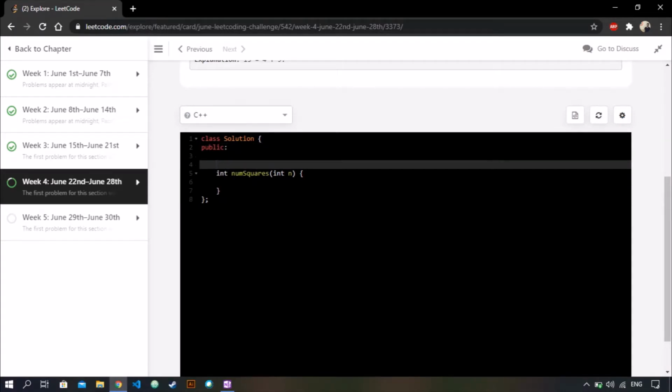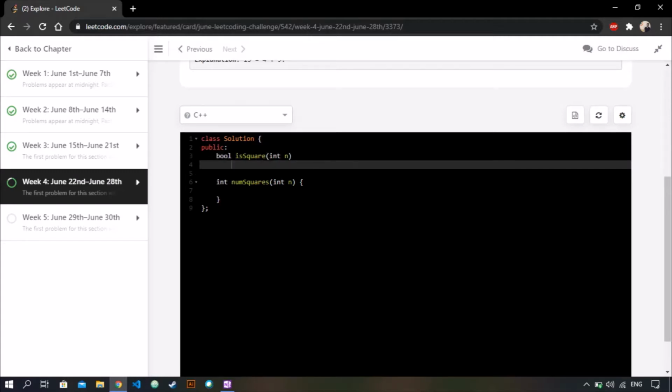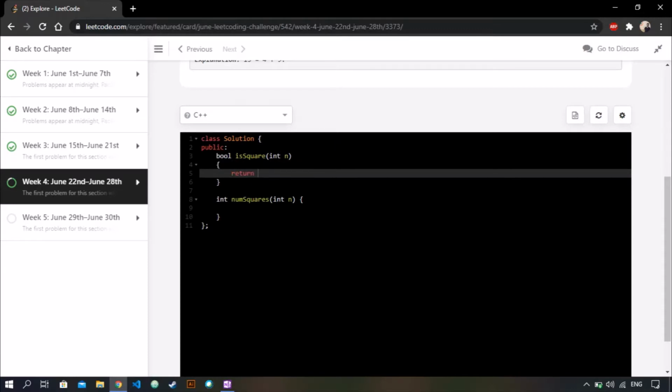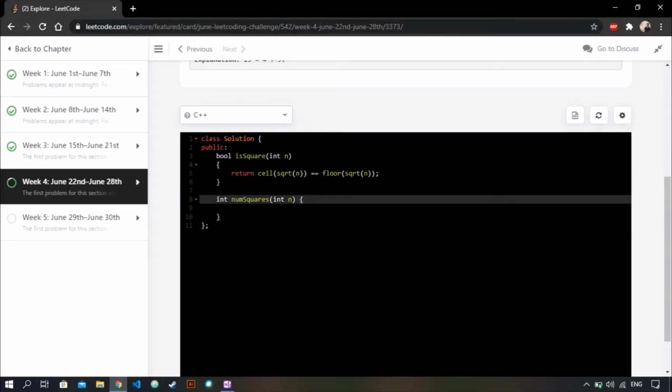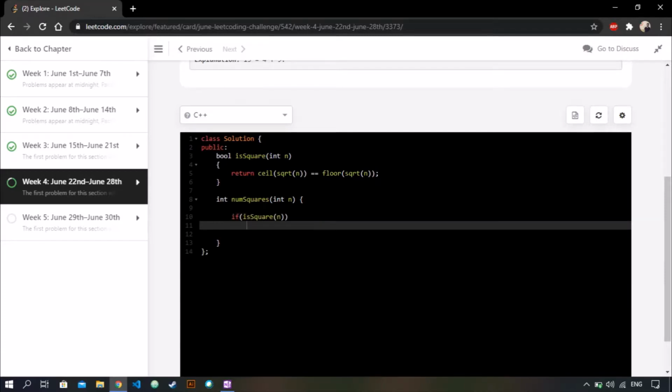So I'm just going to create a function to check if a number is a square or not. We just return whether the ceil of square root of n is equal to the floor of square root of n. Okay, so we check if n is a perfect square.